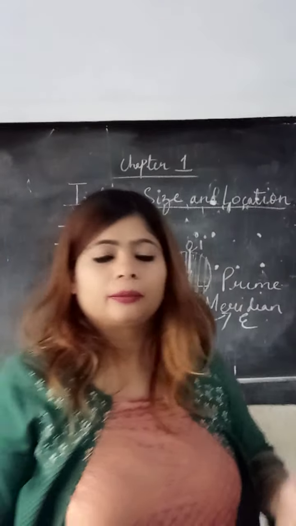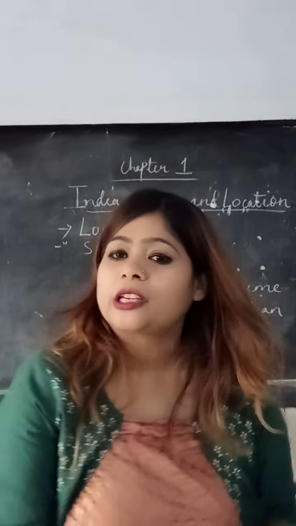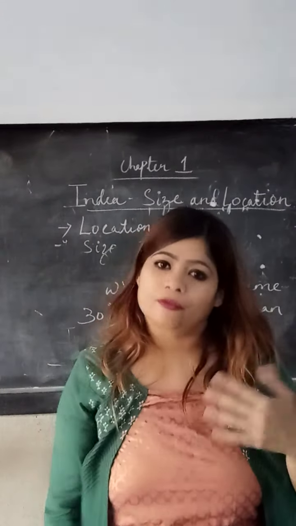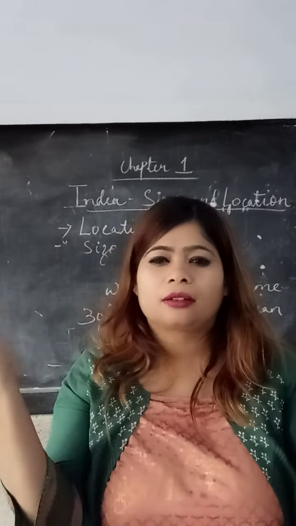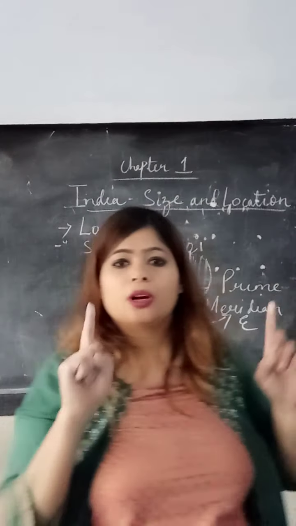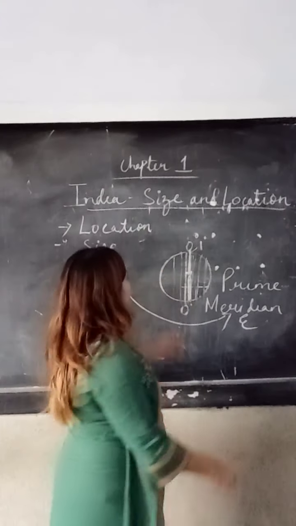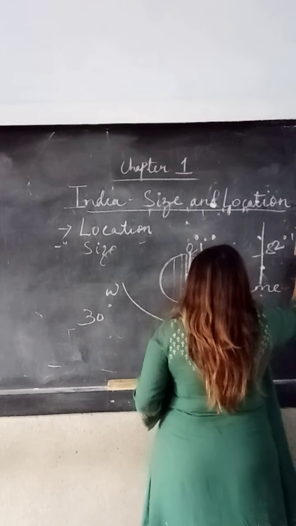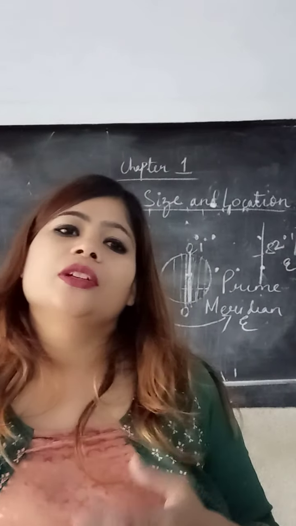Now did you understand? But children, if we keep different times according to the longitudes, there will be great confusion. We will not have a uniform time. Trains, flights, and watches will show different times in one country. Therefore, to avoid confusion of time, we have selected one meridian, which is 82.5 degrees east, and that is known as the standard meridian of India.